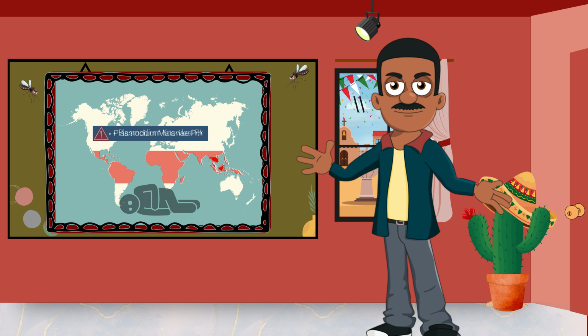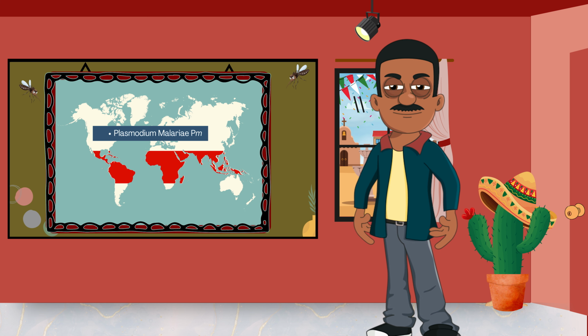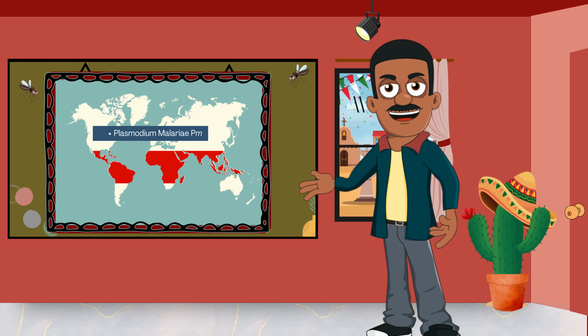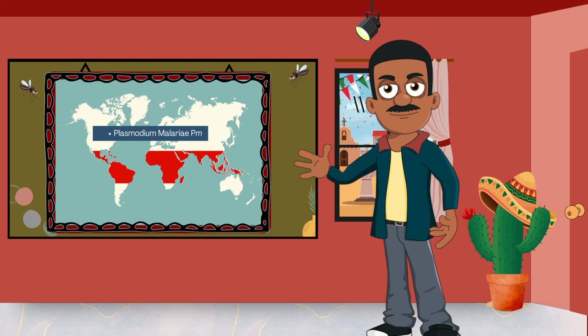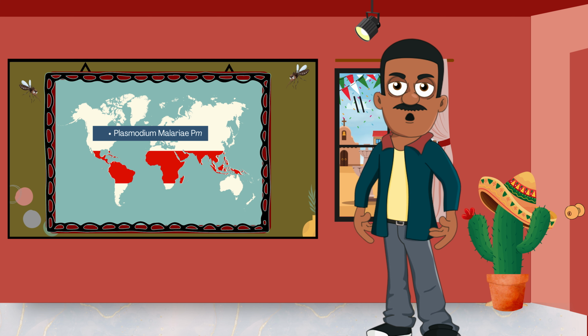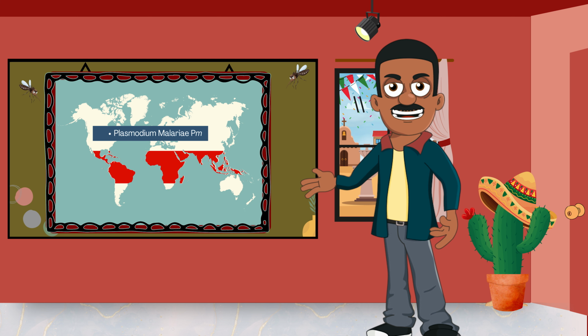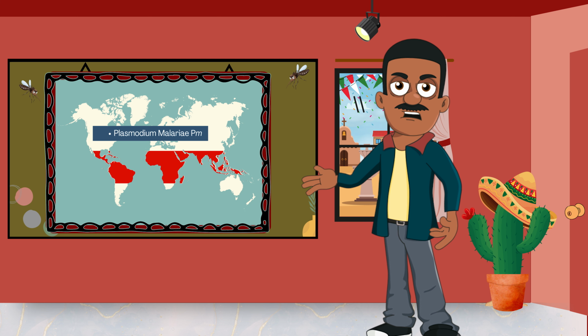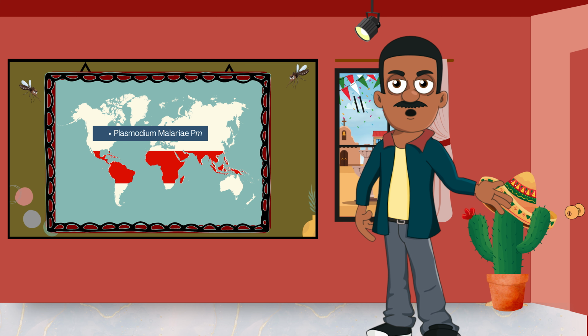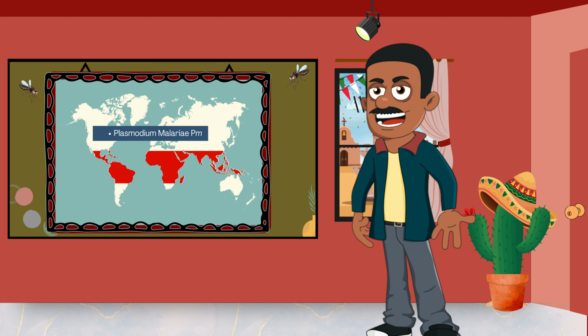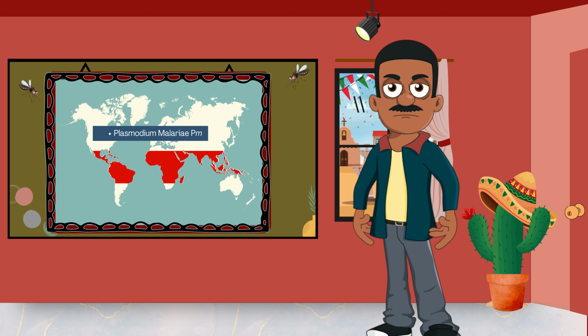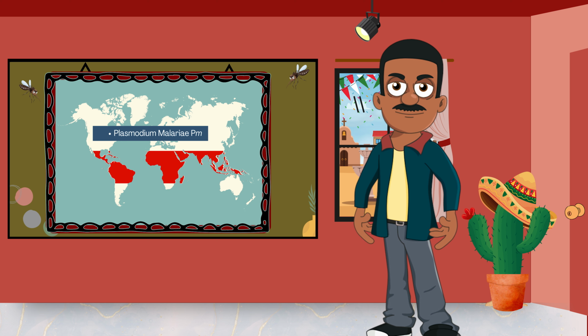Okay, now Plasmodium malariae. It is abbreviated as PM. It has restricted distribution and is said to be responsible for less than 1% of infections in India. It is also found in tropical and subtropical areas of Central and South America, Africa, and Southeast Asia. PM malaria is also known to cause malaria in dogs.